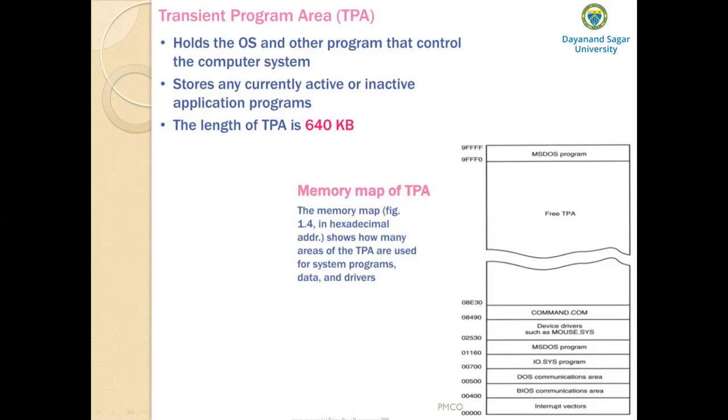Each memory area will have a starting memory address and an ending memory address. This interrupt vector area starts at 0 and ends at one less than the starting address of the next area, 00400 minus 1. The next area, the BIOS communication area, starts at address 00400 and ends at one less than the starting address of the next area, and so on. All these memory addresses are in hexadecimal. Addresses we always represent in hexadecimal.